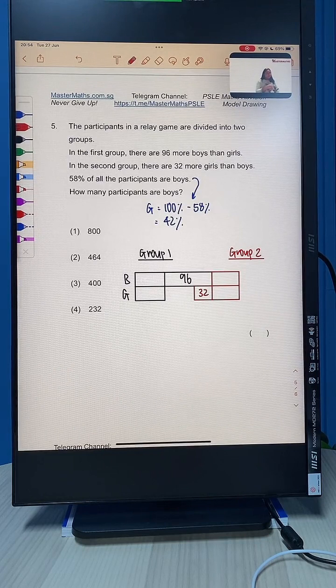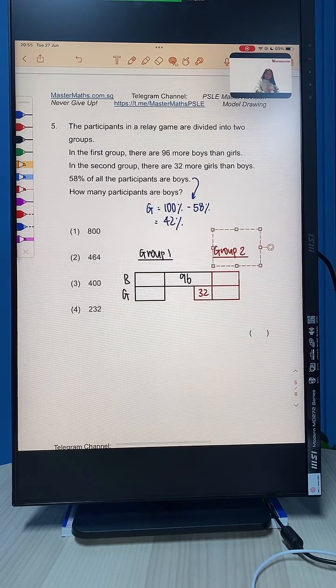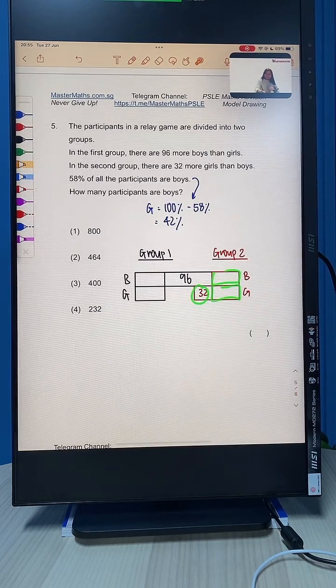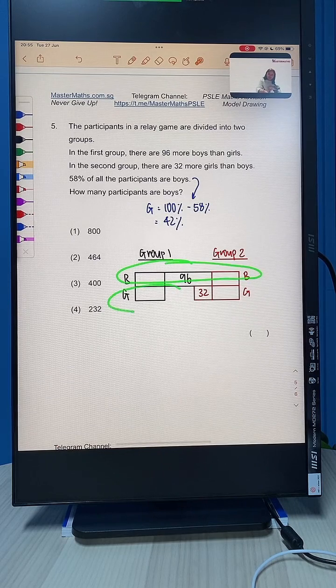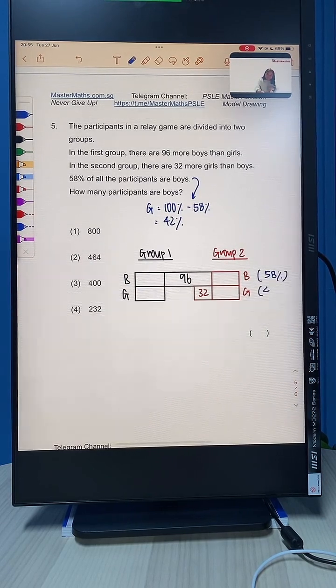Do we understand this part? The group 2 portion, the boys is at the top, the girls is at the bottom. There are 32 more girls than boys. Understand? Okay, why do I draw it this way? It is so that I can see all the boys at one go, all the girls at one go because I already know boys is 58% and girls is 42%.